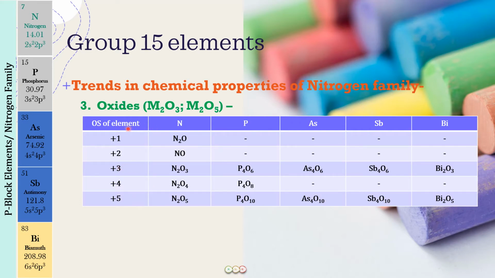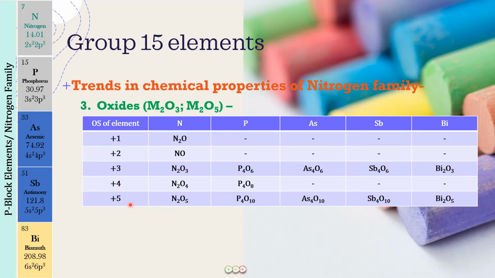Nitrogen is special in that it is showing all oxidation states +1 to +5 compounds: N2O in +1, NO in +2, N2O3 in +3, N2O4 in +4, and N2O4, this is a dimer of NO2. So NO2 also will be having the +4 oxidation state, and then we have N2O5, the +5 oxidation state.